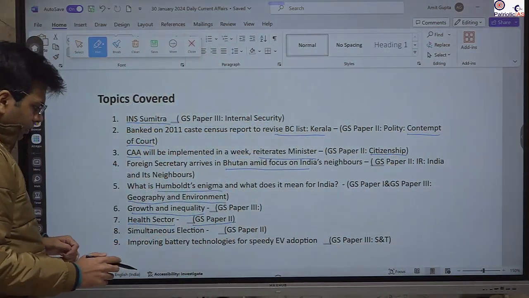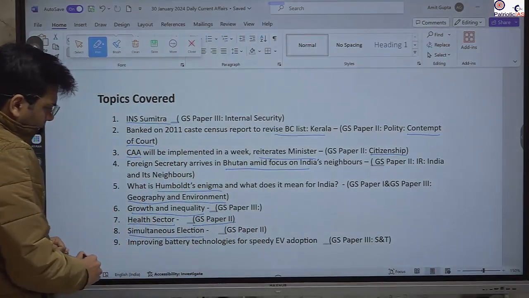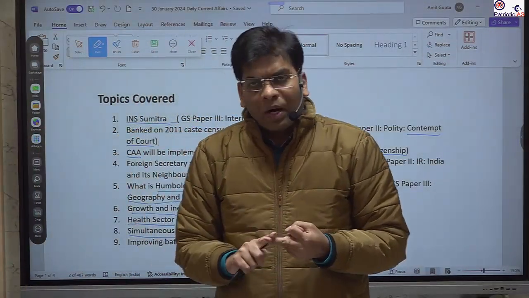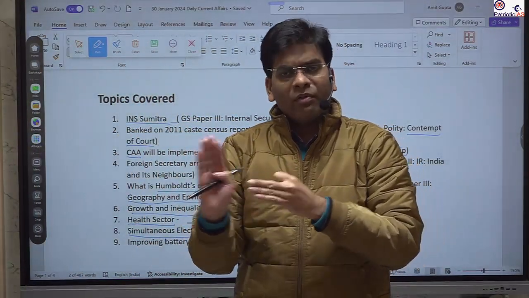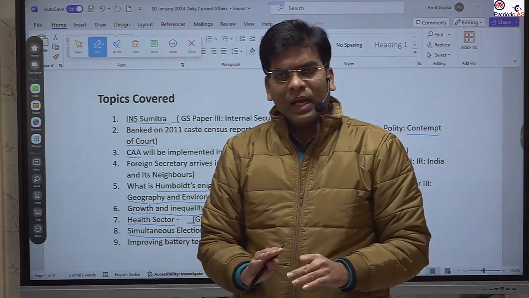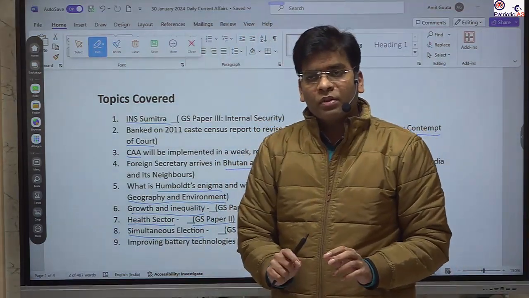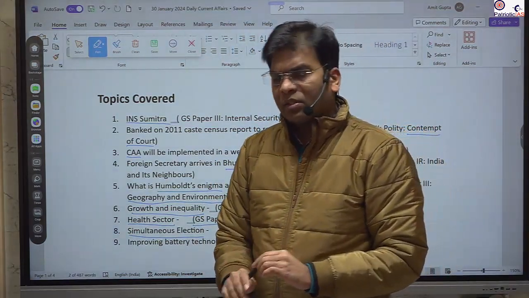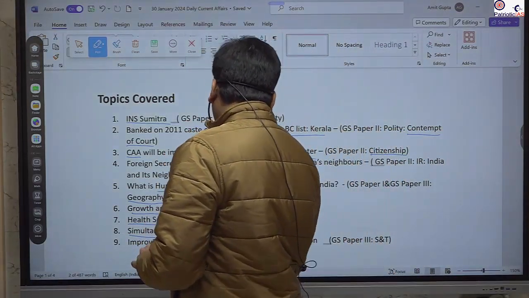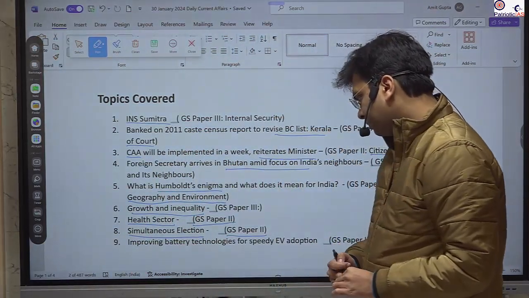Then there has been a comprehensive discussion on simultaneous elections, and we should know what the pros are, what the cons are, and what the way forward is. Is it possible? If it is possible, what should be done? This article has provided a lot of reports and suggestions, so we will cover that. This is the core of the GS paper 2 polity part. This is important for the prelims as well as the mains.